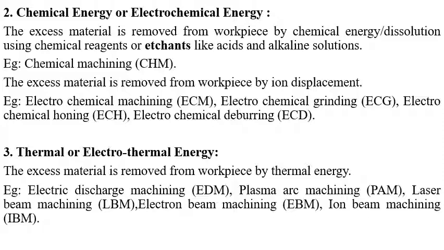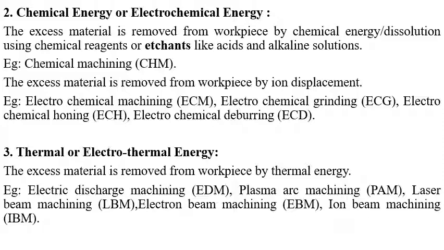Again, in thermal methods, the energy is supplied in the form of heat. In the form of heat, that is a plasma, it is plasma arc machining, PAM. In the form of light, that is laser beam machining. In the form of electron bombardment, there is electron beam machining. When heat is utilized, plasma arc machining. When light is utilized, laser beam machining. When electron bombardment is used, electron beam machining. When ion bombardment is utilized, ion beam machining.